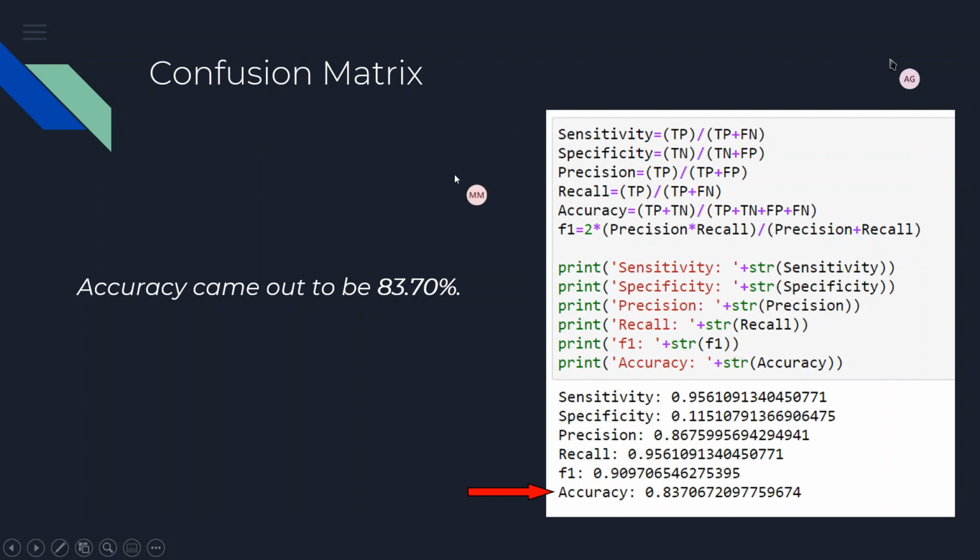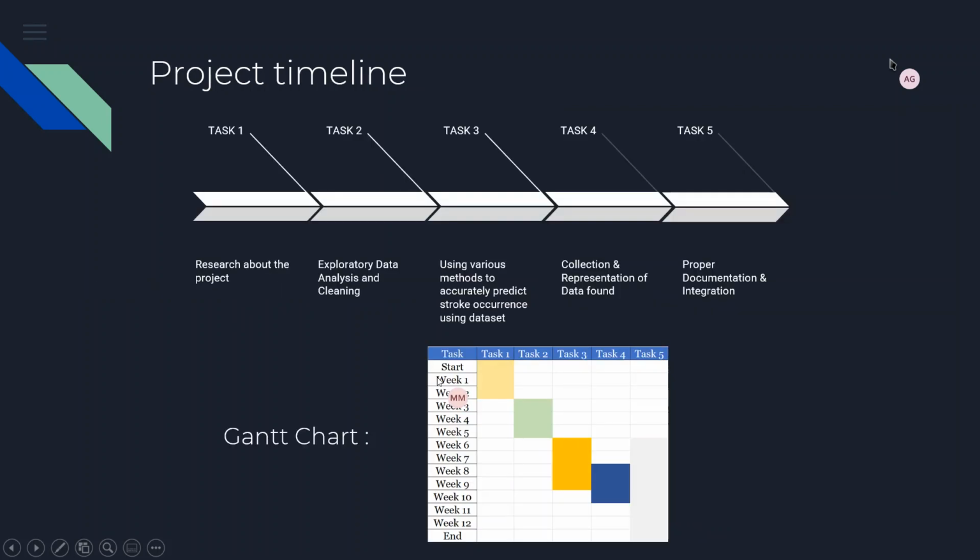From the confusion matrix, we get true positive, true negative, false positive, false negative, as Ashima explained, and we calculated the value of sensitivity, specificity, precision, recall, accuracy, and also F1 value, because these metrics are used to determine how efficient the model is. So we plotted, calculated and printed the values, and we got an accuracy of 83.70% using the k-means method.